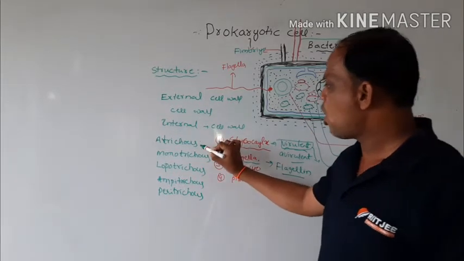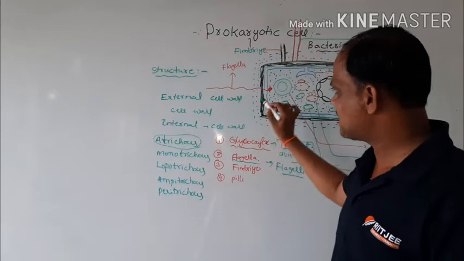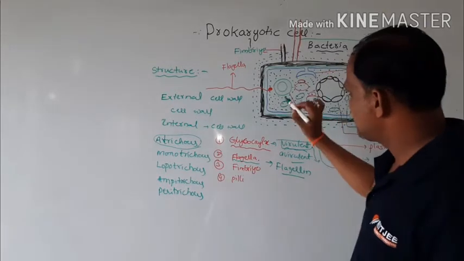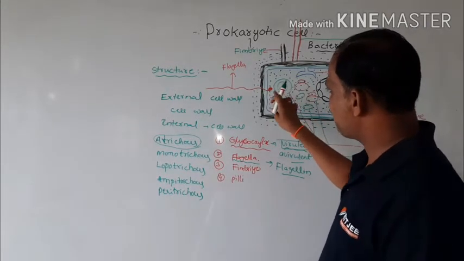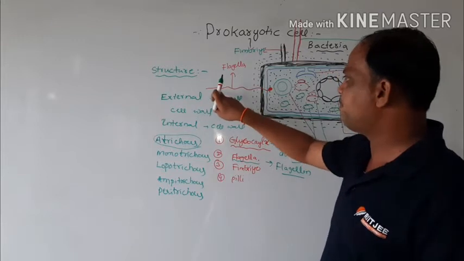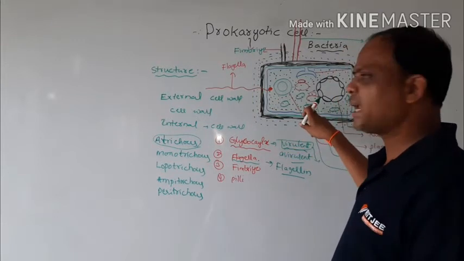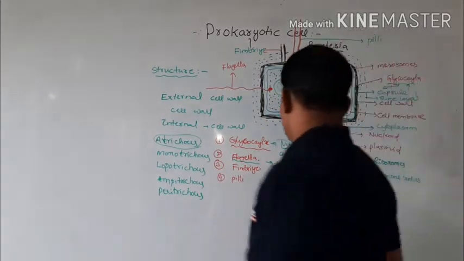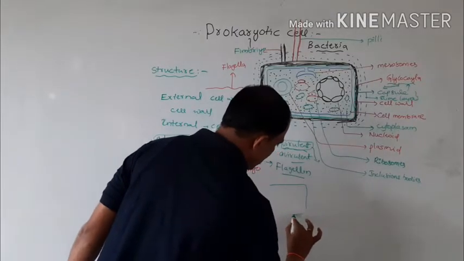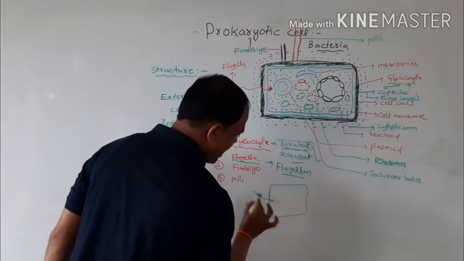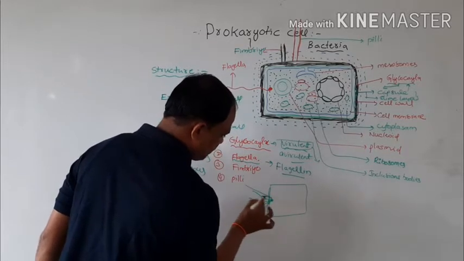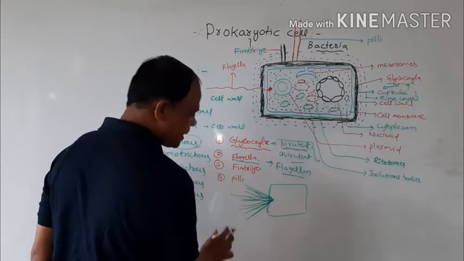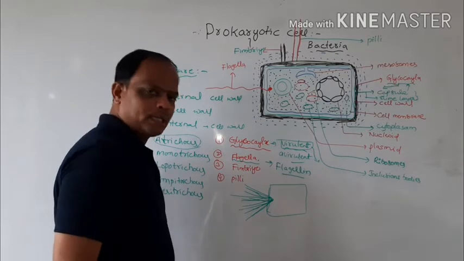Atrichous means the absence of flagella. That bacteria is called Atrichous bacteria. Monotrichous means a single flagellum is present at one end. Here this is the Monotrichous bacteria. And Lophotrichous means the bacteria contains a group of flagella at one end. The bunch of flagella is present. This type of bacteria is called Lophotrichous.